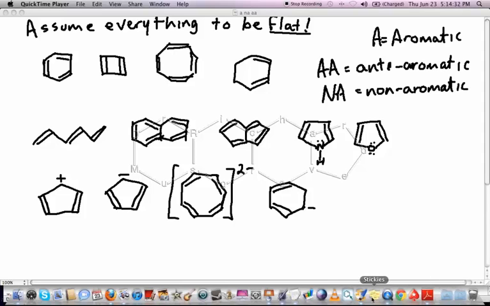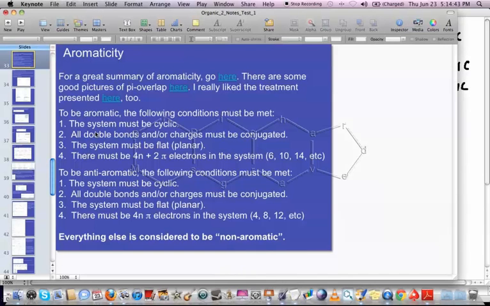Let's look at some examples of compounds and see if we can figure them out to be aromatic, anti-aromatic, or non-aromatic. Alright, let's look at the conditions for aromaticity and anti-aromaticity again. To be aromatic, the following conditions must be met.